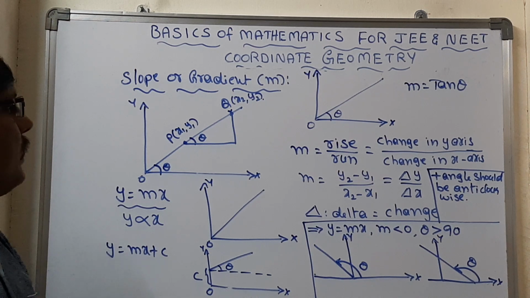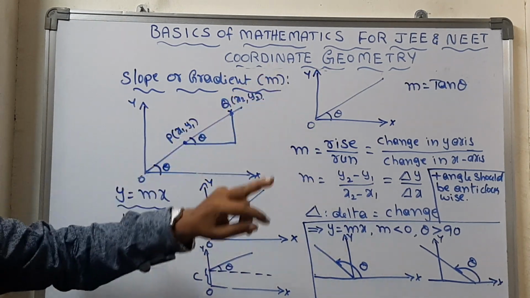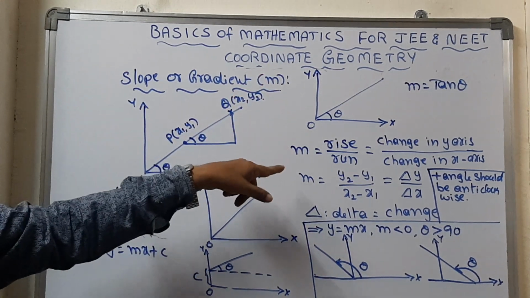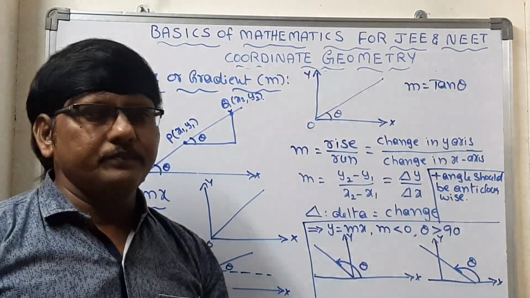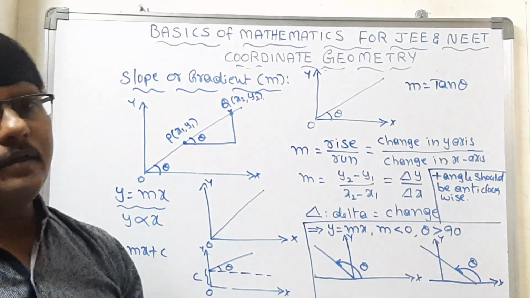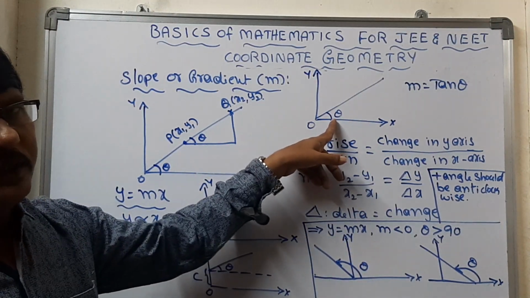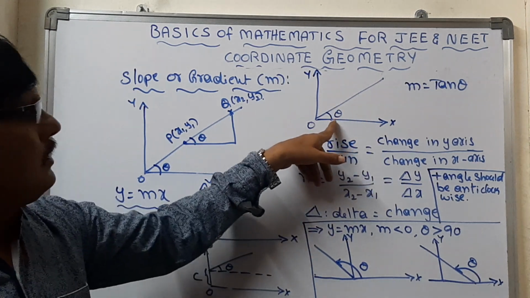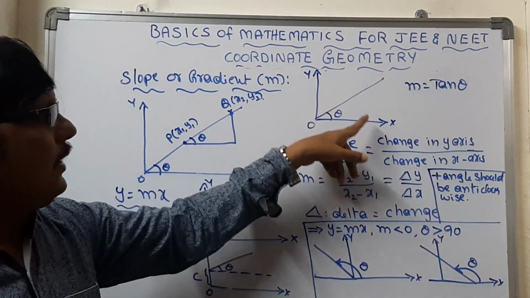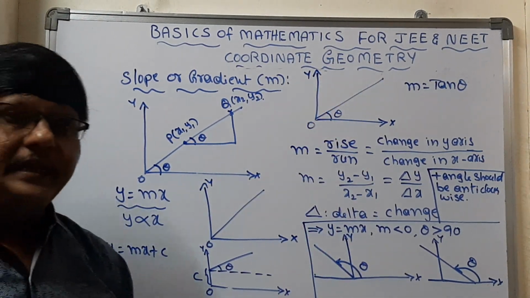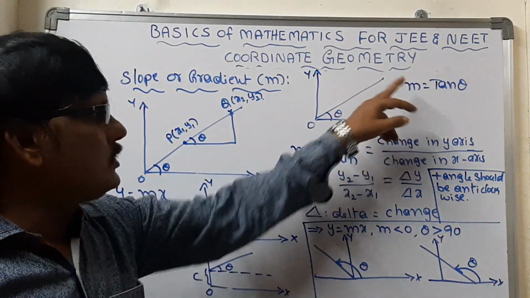You see the slope or gradient. Slope or gradient generally is represented with m. The first basic form for the gradient or slope is m is equal to tan theta, tan of the angle equals the slope. And here the basic formula to find the slope is m is equal to tan theta, and the line originating from the axis, whatever angle it makes with the x-axis, that can be considered as the slope.